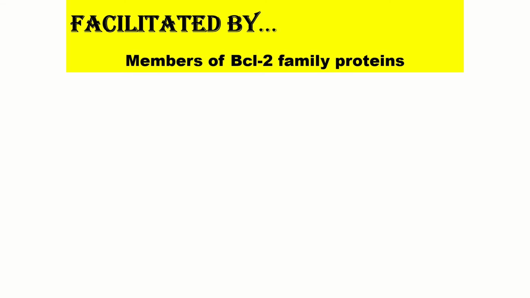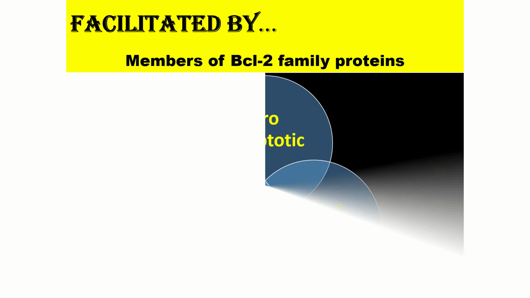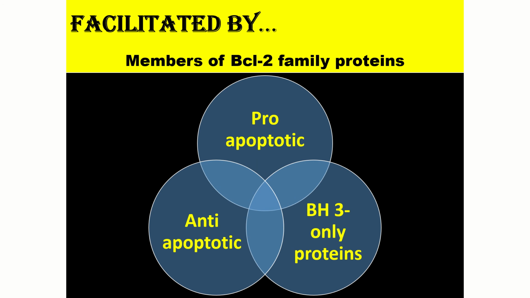Now, this intrinsic pathway is facilitated by certain families of proteins. What are they? These are pro-apoptotic proteins, anti-apoptotic proteins, and BH3 only proteins.